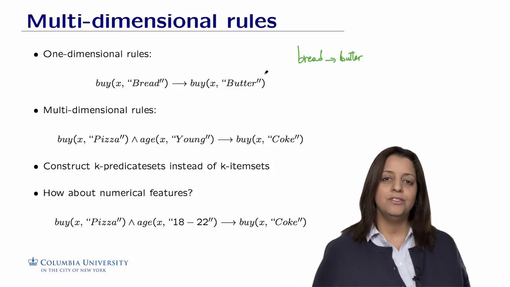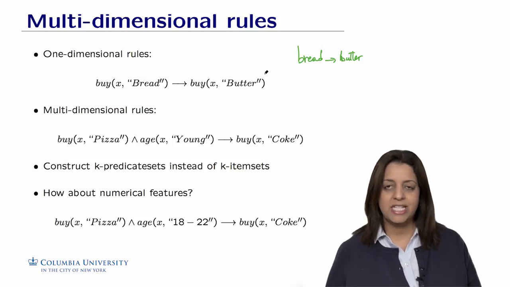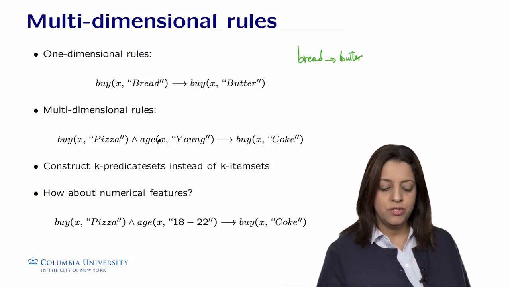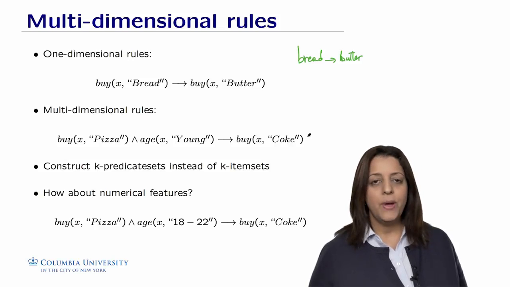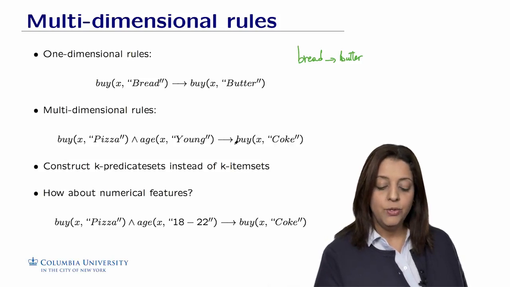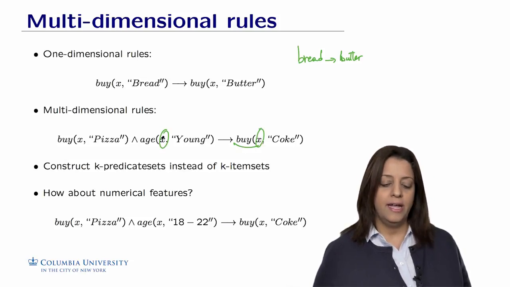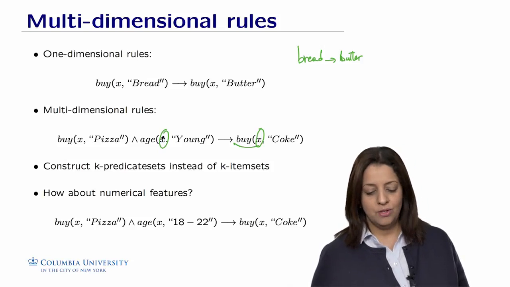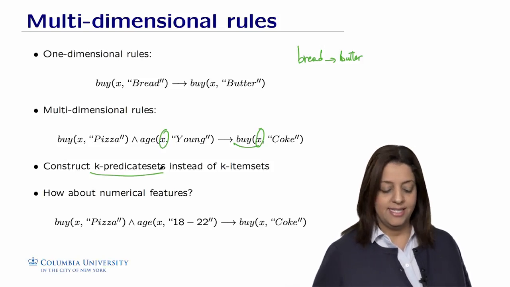If we move toward multidimensional rules in which we talk about maybe the age of the customers, then we could include what we call more predicates. In this case, we could express a rule like: if X buys pizza and age of X is young, which is a young customer, then X is likely to buy also Coke. So we are going to extend the framework by using predicates. We would include variables, and this will allow more expressiveness in the formulation of the rules. So instead of talking about items, we talk about predicates. Instead of talking about k-itemsets, we talk about k-predicate sets.